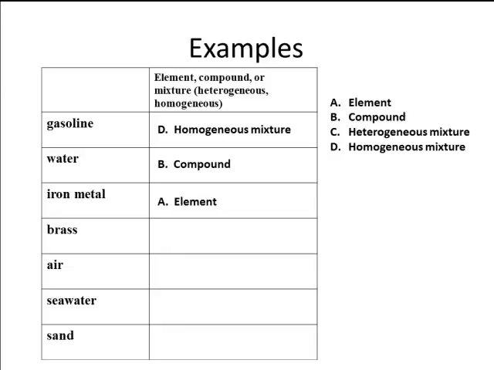What about brass? Brass is actually going to be a homogeneous mixture. Brass is a combination of copper and zinc, but it's not that the copper and zinc are reacting with each other. We just take some copper, melt it down, some zinc, melt it down, mix those two liquids together, and then let it re-solidify, and that's how we get the brass. So that's a homogeneous mixture.